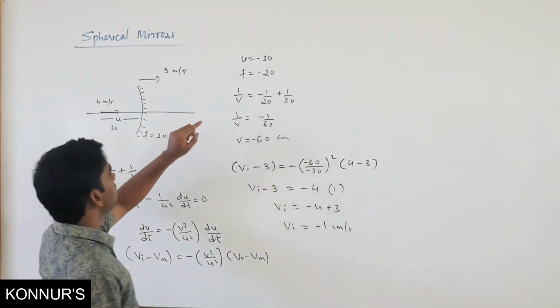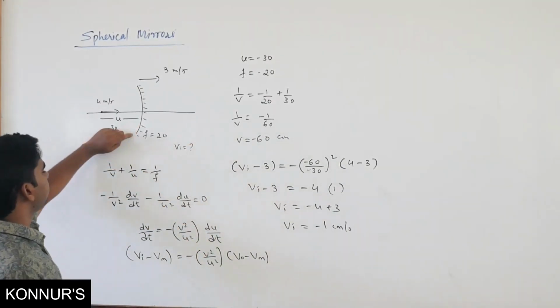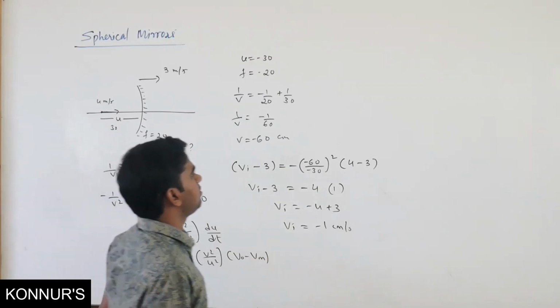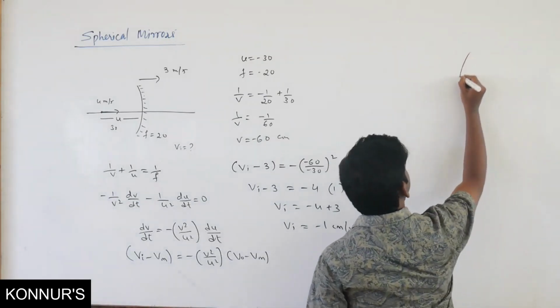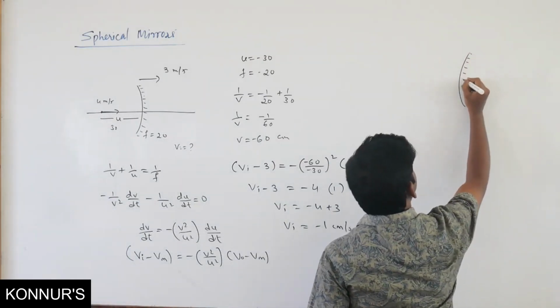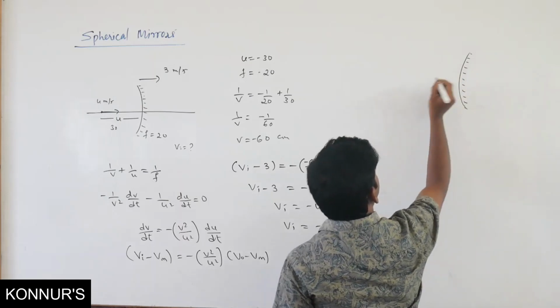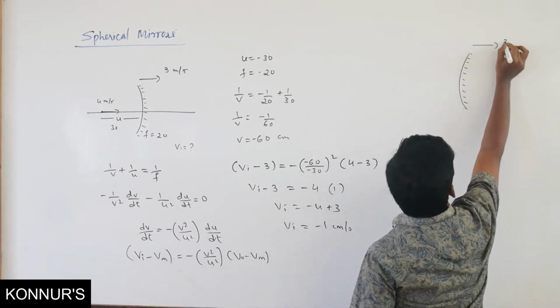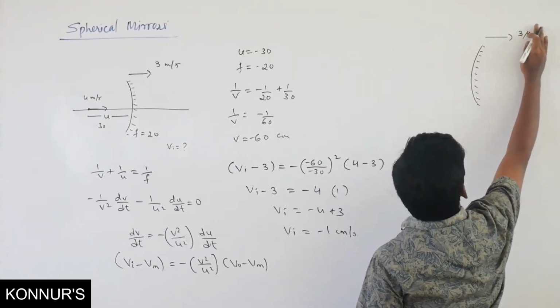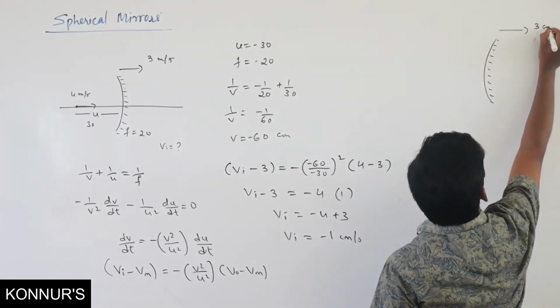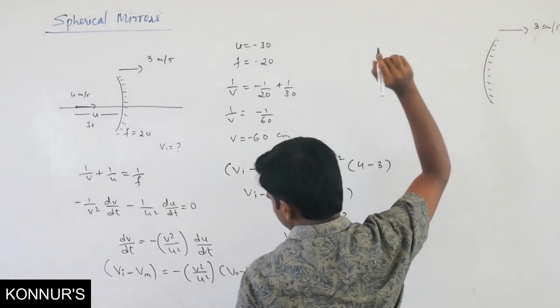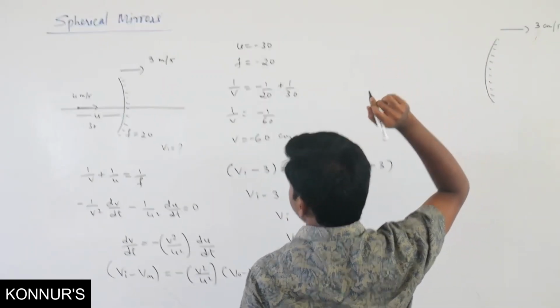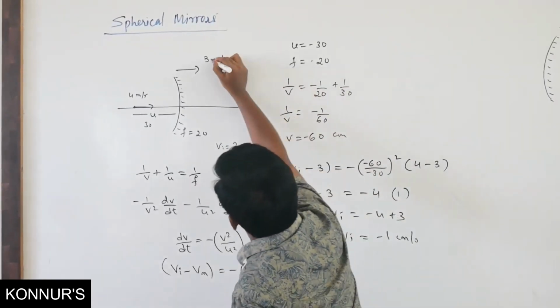Next we will apply the same formula in the case of a convex mirror. If I take a convex mirror here, suppose this is moving again at 3 centimeter per second, centimeter only.